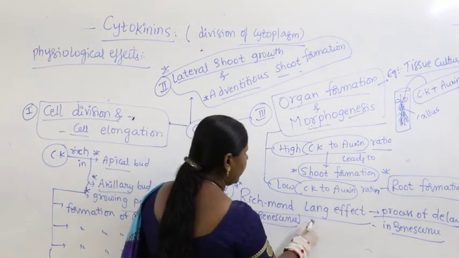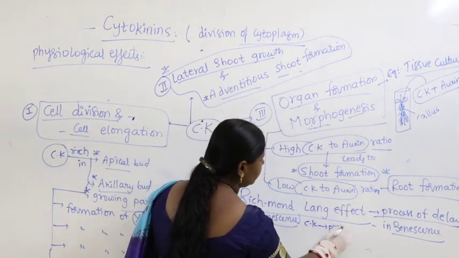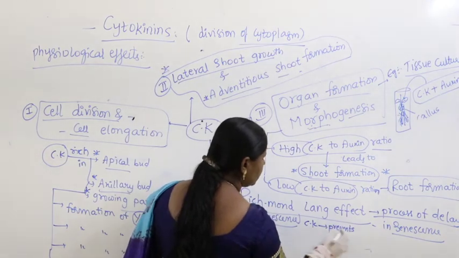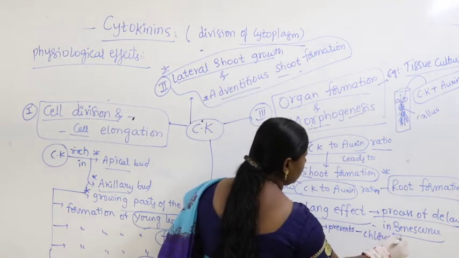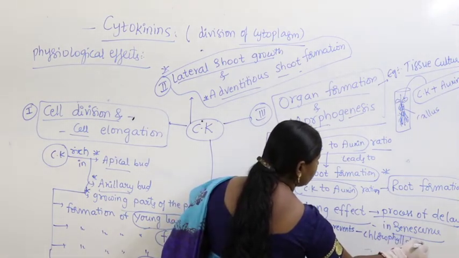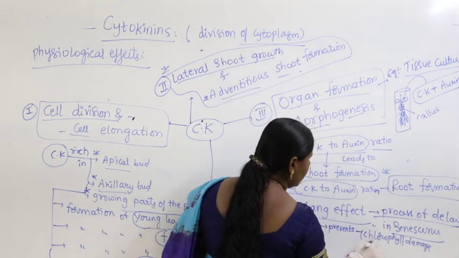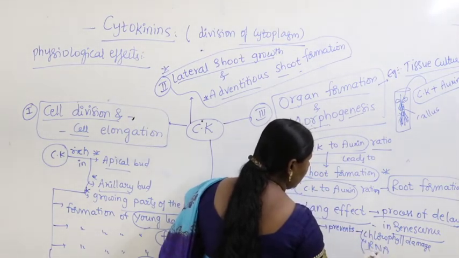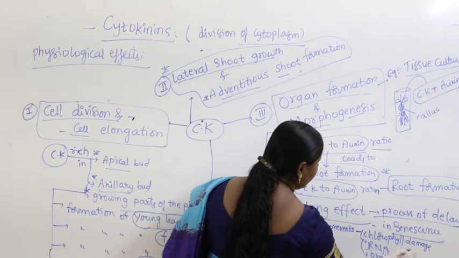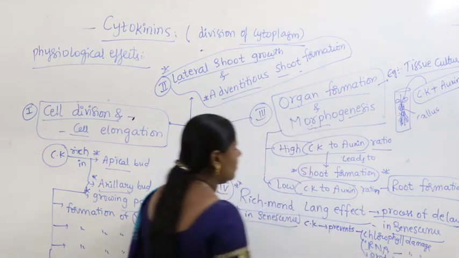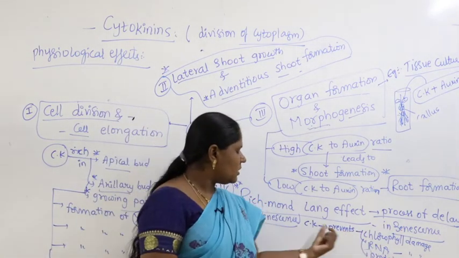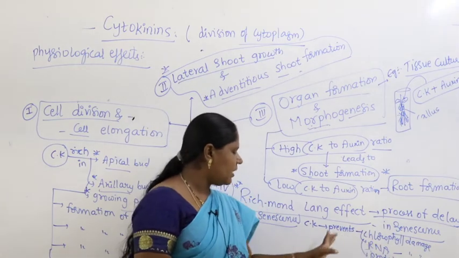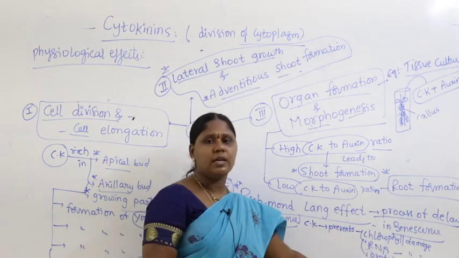Because cytokinin prevents chlorophyll damage, RNA damage and protein damage. Cytokinin prevents chlorophyll damage, cytokinin prevents RNA damage, cytokinin prevents protein damage.